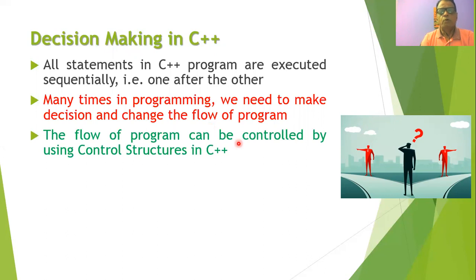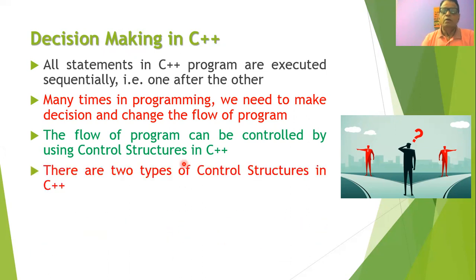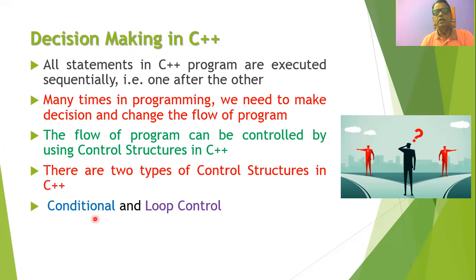So the flow of the program in a programming language like C++ can be controlled by using control structures. Normally, there are two types of control structures available in C++. The first type is called a conditional statement, and the other type is called a loop control statement. In this session, we will be discussing the conditional statements in C++.